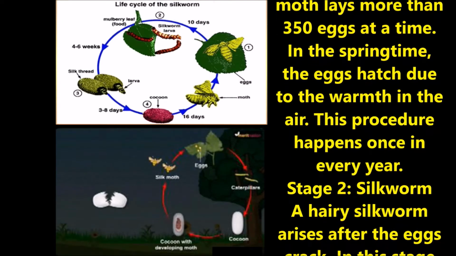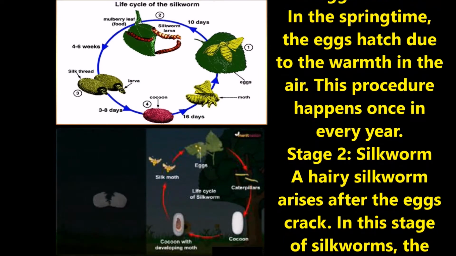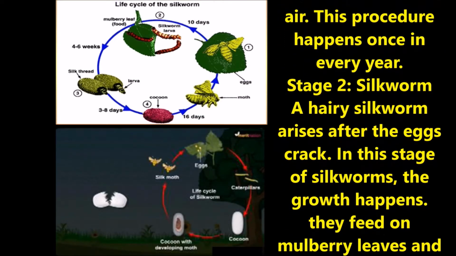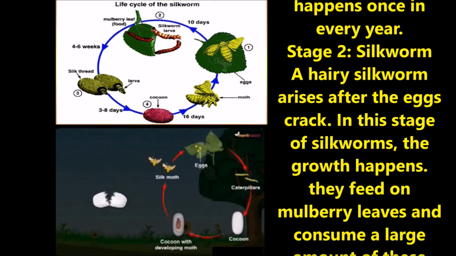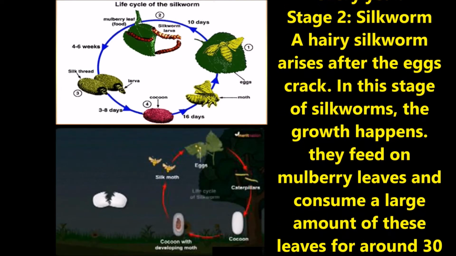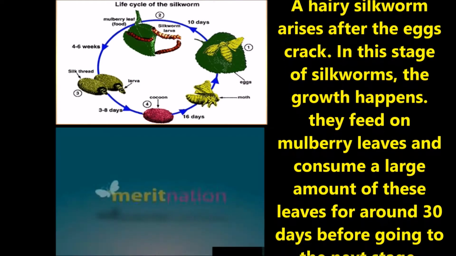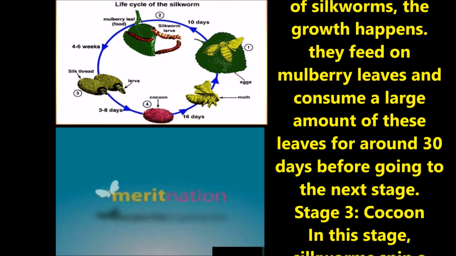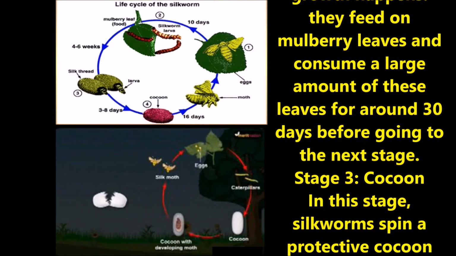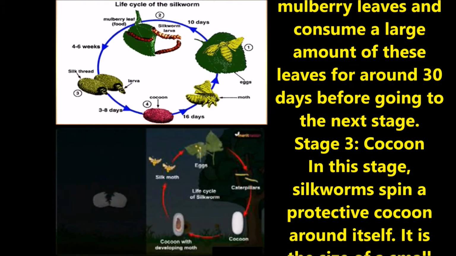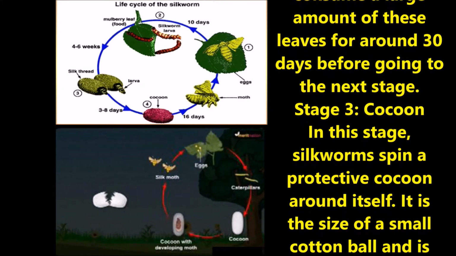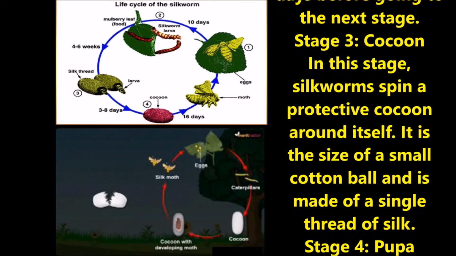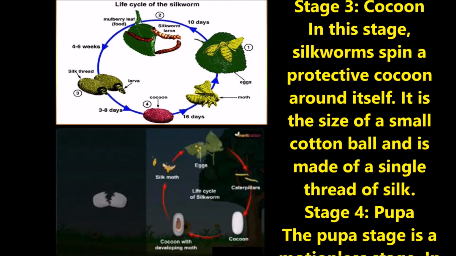Stage 2. Silkworm. A hairy silkworm arises after the egg cracks. In this stage, the growth happens. They feed on mulberry leaves and consume a large amount of these leaves for around 30 days before going to the next stage. Stage 3. Cocoon. In this stage, silkworms spin a protective cocoon around themselves. It is the size of a small cotton ball and it is made up of a single thread of silk.